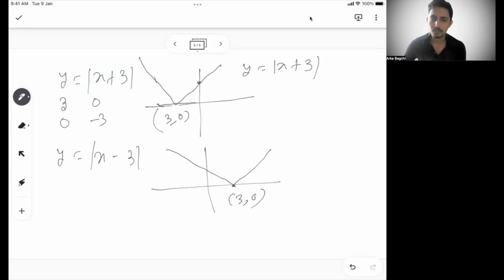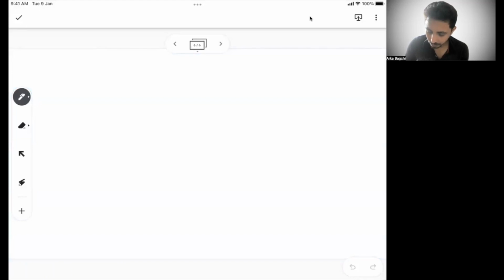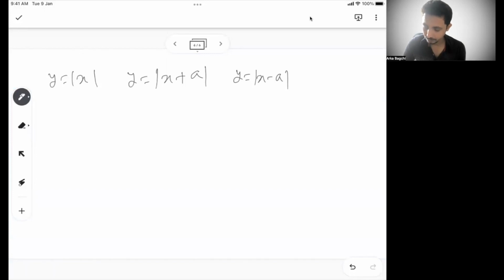So what we understood, if we summarize: y equal to mod x is one graph, y equal to mod x plus a, y equal to mod x minus a. These are the three types. First, let's see what are these three graphs.